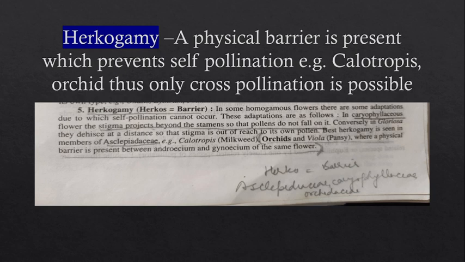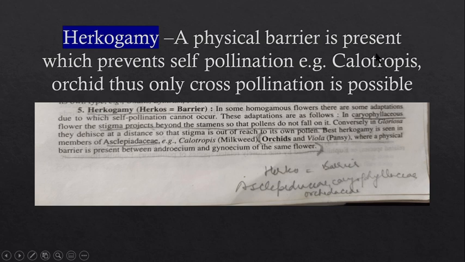Now, hercogamy. What is hercogamy? Hercos means barrier. So there is a physical barrier present which prevents self pollination, and thus the only thing which is possible is cross pollination. I have given you two examples here. One is Calotropis, also known as milkweed.